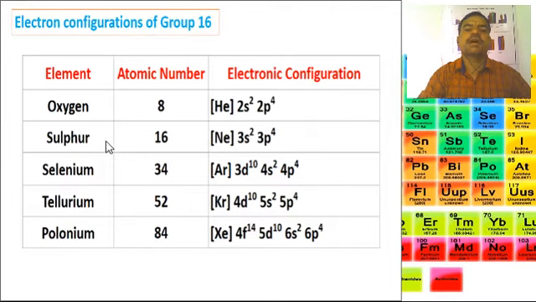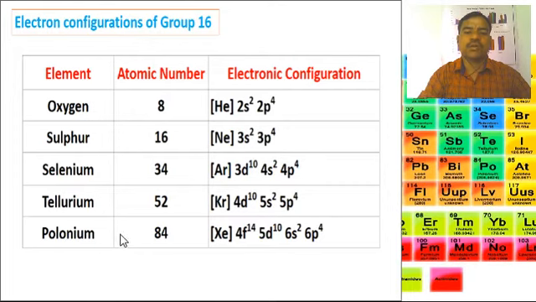Then sulfur, atomic number 16, electronic configuration Ne 3s2 3p4. Then selenium, atomic number 34, Ar 3d10 4s2 4p4. Tellurium, atomic number 52, Kr 4d10 5s2 5p4.